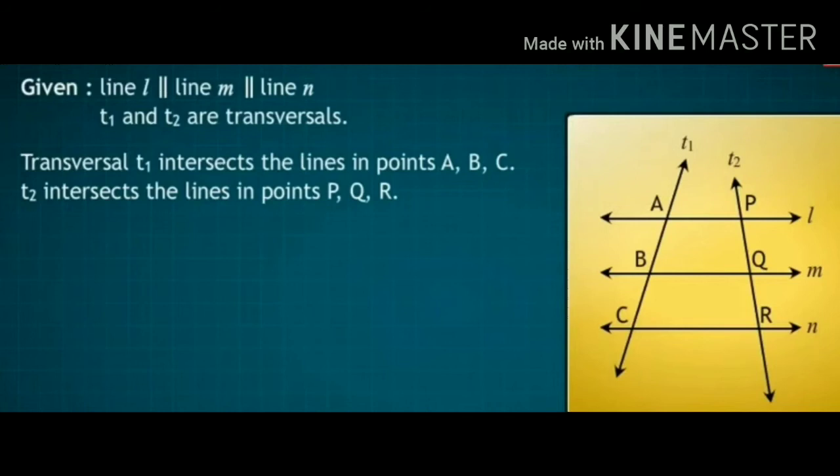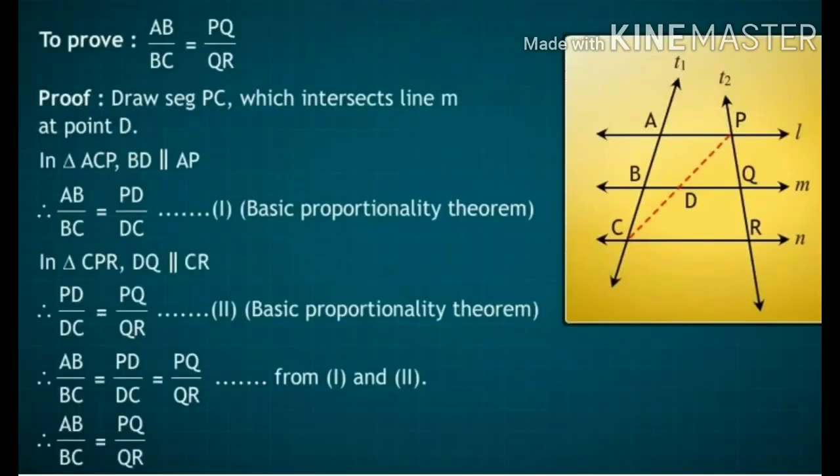Transversal T1 intersects the lines in points A, B and C, while transversal T2 intersects the lines in points P, Q, R. So to prove is AB divided by BC is equal to PQ divided by QR.